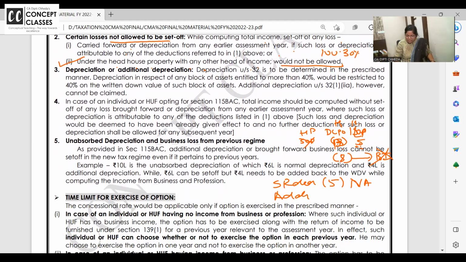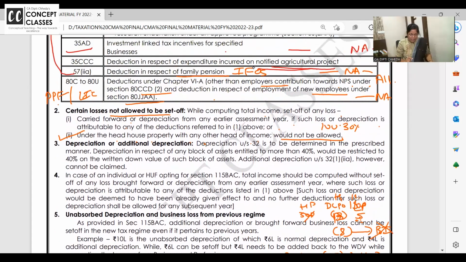Additional depreciation, 3 rupees, not allowed. When these deductions are not allowed, related to these deductions, if there is a brought forward loss of an earlier year, when I was not in 115 BAC, so this earlier year loss is because of scientific research, because of additional depreciation. Will that loss be allowed to be set off? Answer is no. Read it again.